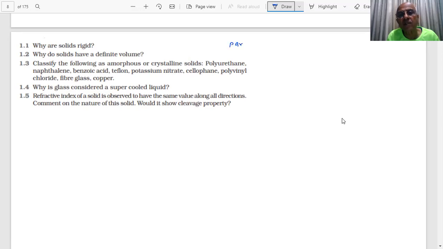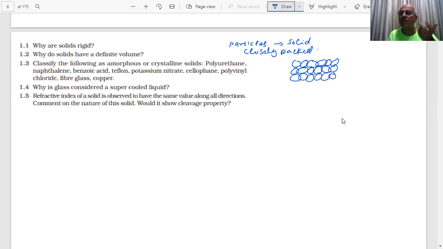These particles in the solid are very closely packed. You have seen how closely they are packed, joining like this. So when the packing is very close, the distance of separation is very small and the attractive force is strong. Therefore, it will not be possible to compress them. They are rigid, they have definite volume.